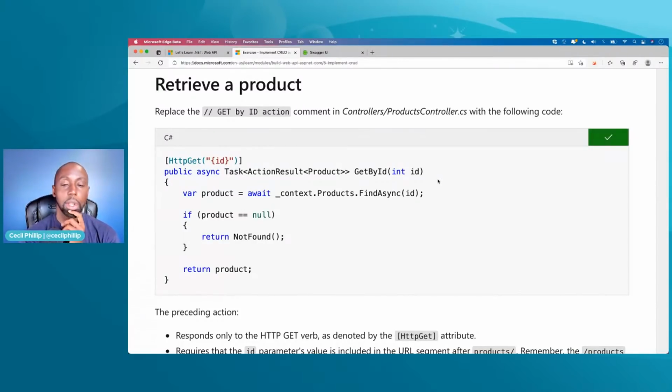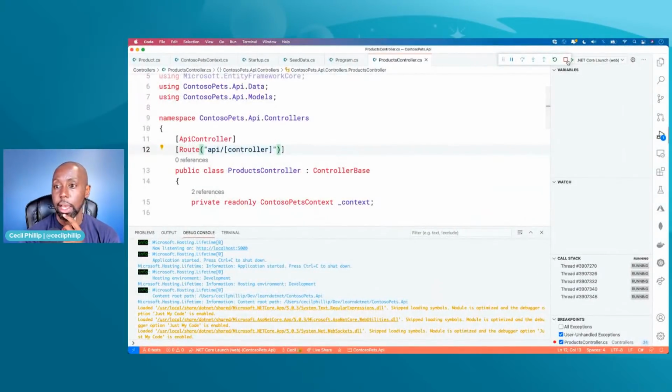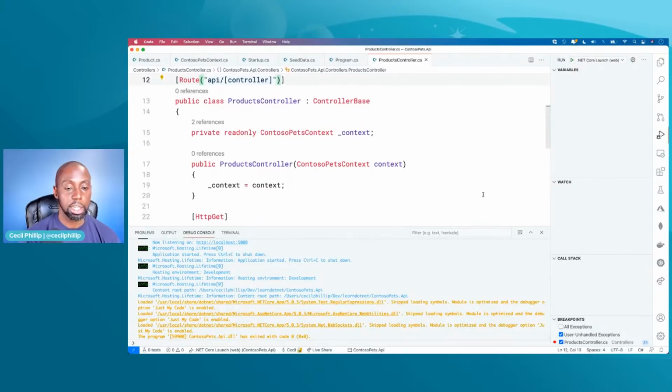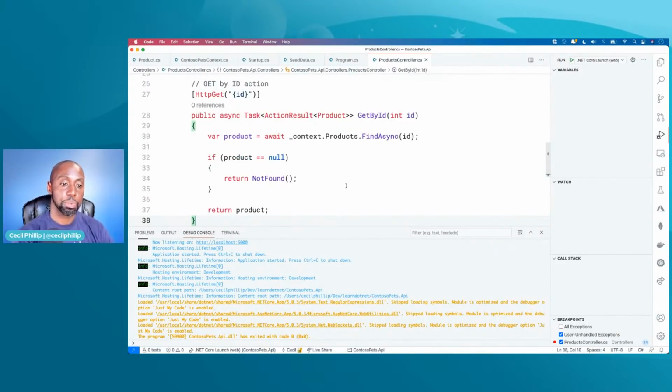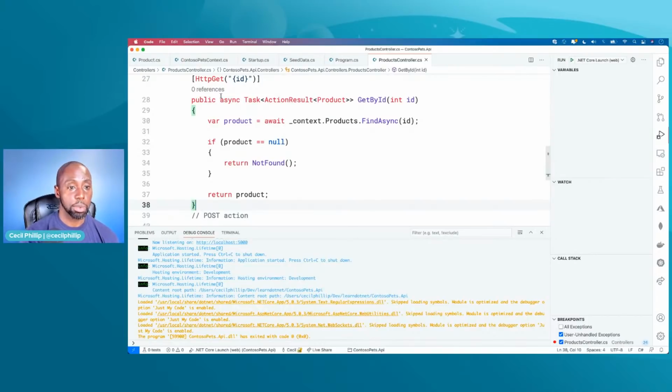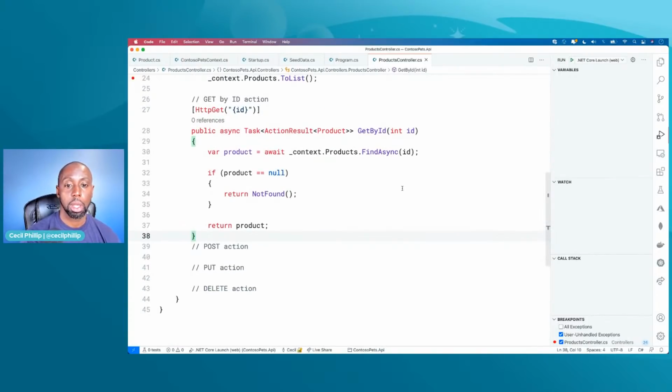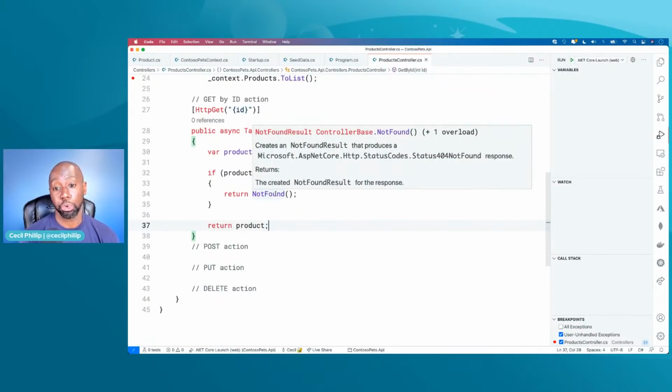I'm going to copy this, and I'm going to stop that. Now let's go down a little bit. Oh, look, it even tells me where to put it. So I'm going to put it right here in the middle where it says get by ID. So again, we have our get operation. Let's close that. We're going to use our DB context, which is in memory at this point, to pull out that item. If the item is found, it'll just return it. And I believe it's just going to return an OK, like a 200 level status code. And if it's not found, we're going to return not found, which I believe is a 404 status code.